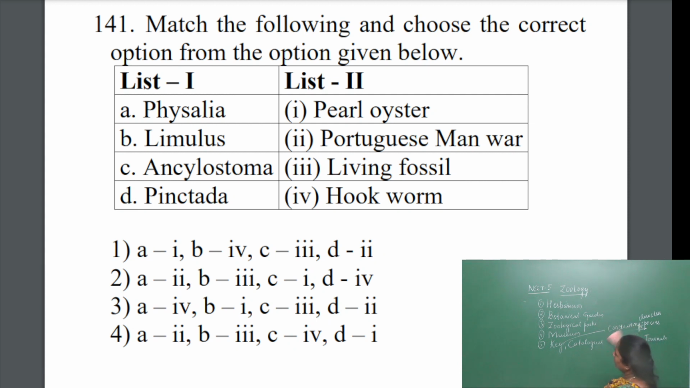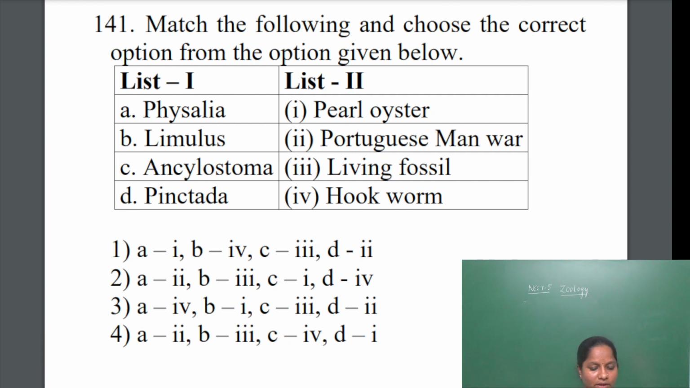When we are reading about animals, the scientific names and the common names of the animals in the animal kingdom are given. Physalia is commonly called Portuguese man of war. Limulus, the king crab, is called a living fossil. Ancylostoma is called hookworm. Pennectida is called pearl oyster.